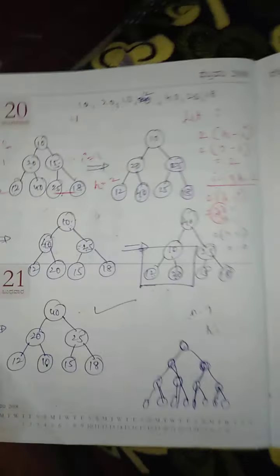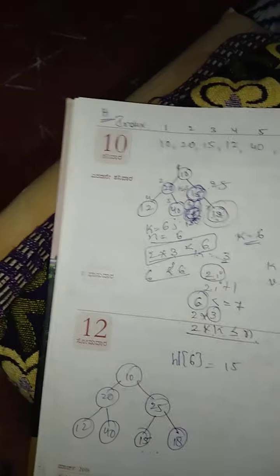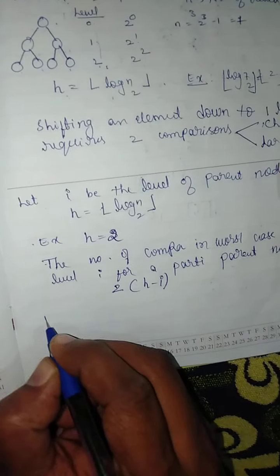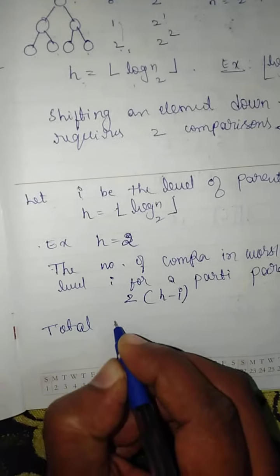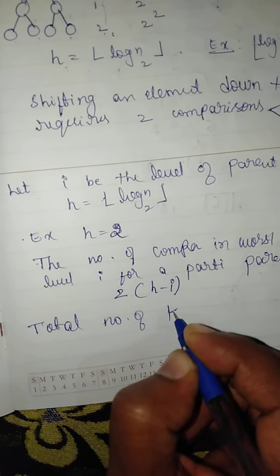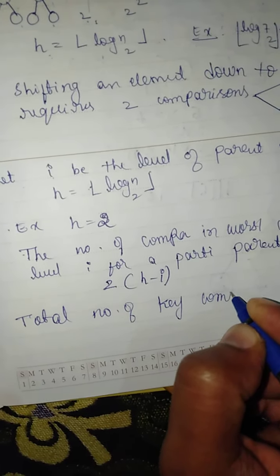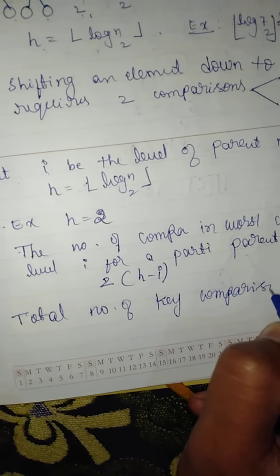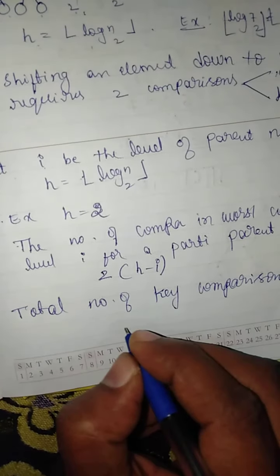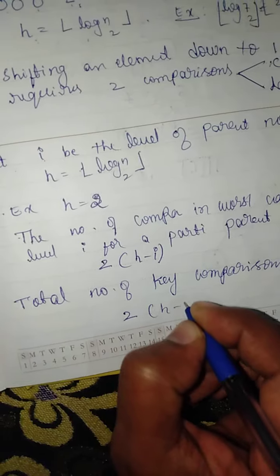Therefore we can write a general summation formula now. We can write the total number of key comparisons as 2 into (h minus i).